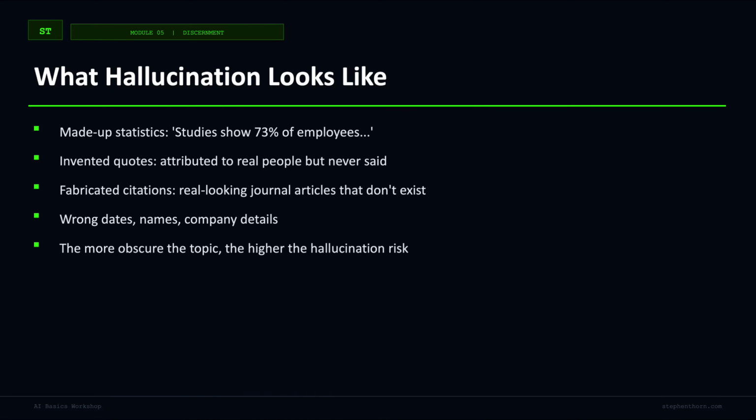Here's a useful rule of thumb. The more obscure the topic, the higher the hallucination risk. AI is generally better on common knowledge and common patterns. It's much less trustworthy when specificity, novelty, or current information really matters. That doesn't mean you should stop using it. It means you should calibrate your trust.